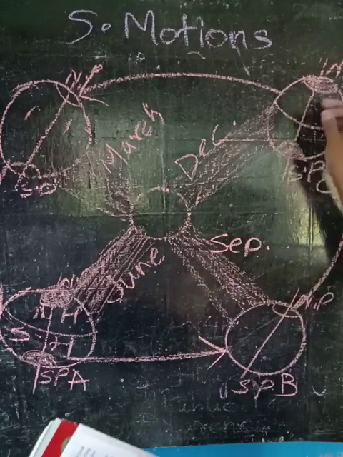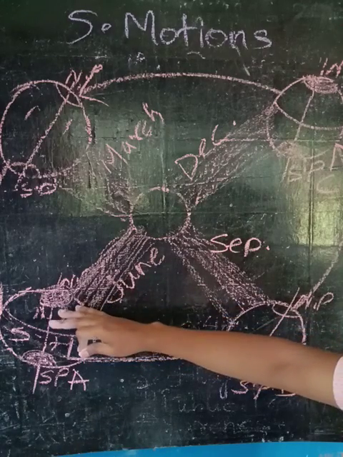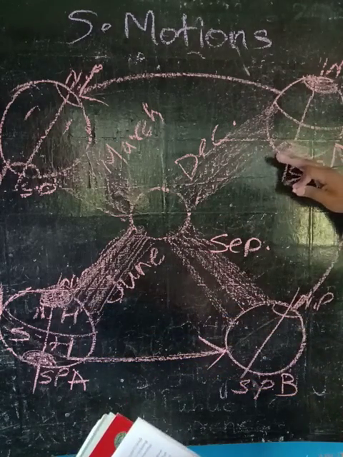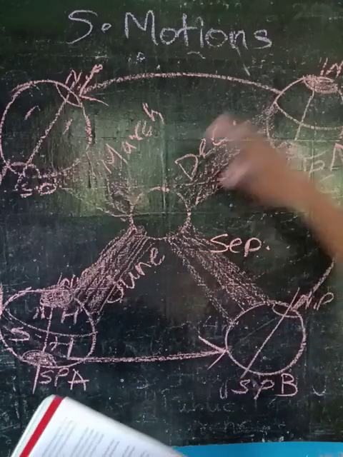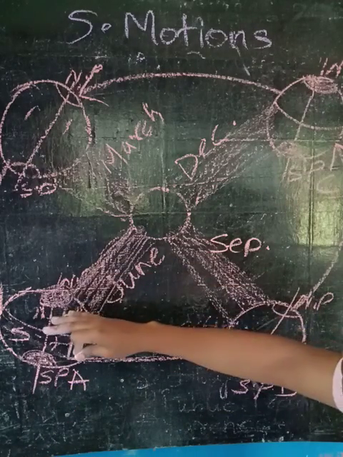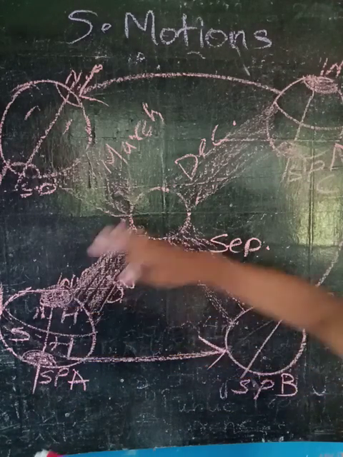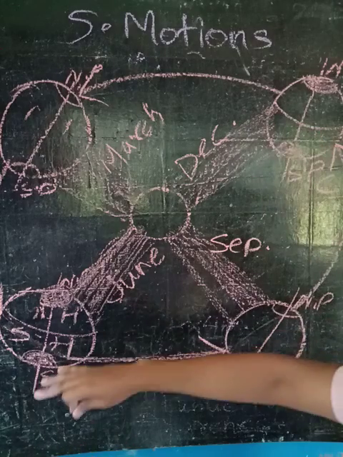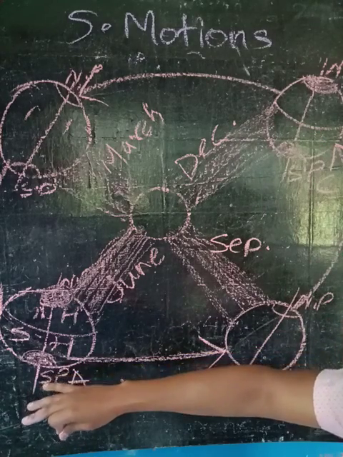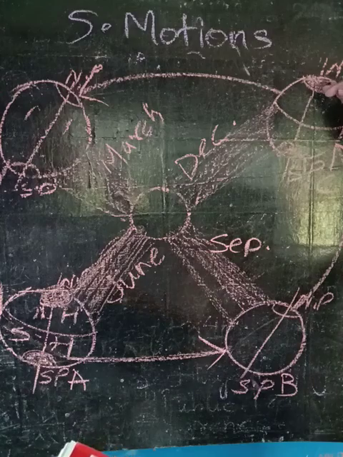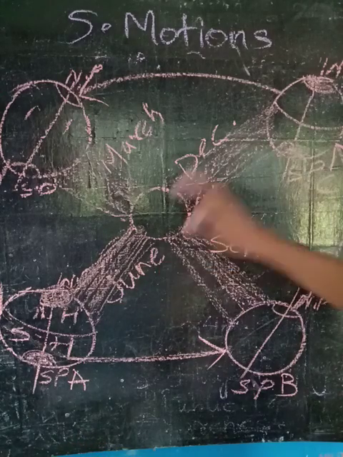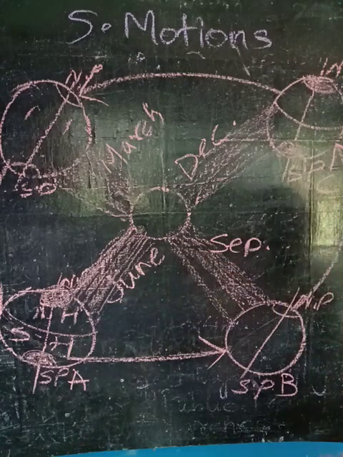Just the same. Here the North Pole is facing, here the South Pole is facing. Here the South Pole is not facing the Sun, here the North Pole is not facing the Sun. Here the North Pole has complete day, here the South Pole has complete day. Here the South Pole has continuous darkness, meaning night. Here the North Pole has continuous darkness and night. Hope you have understood this.